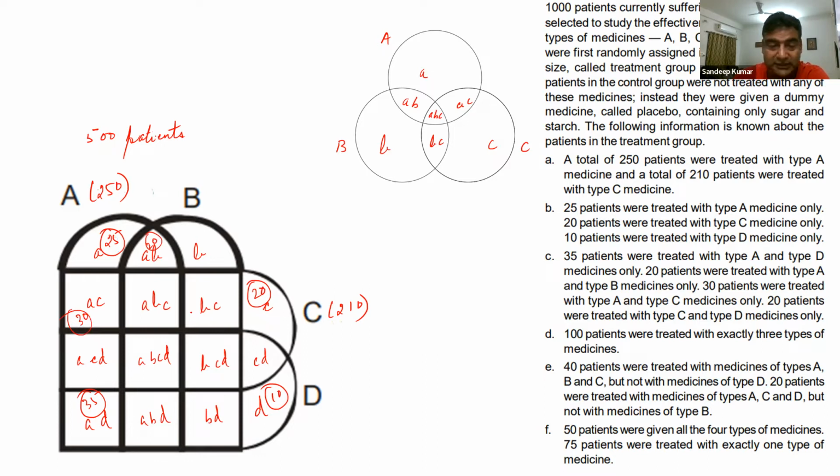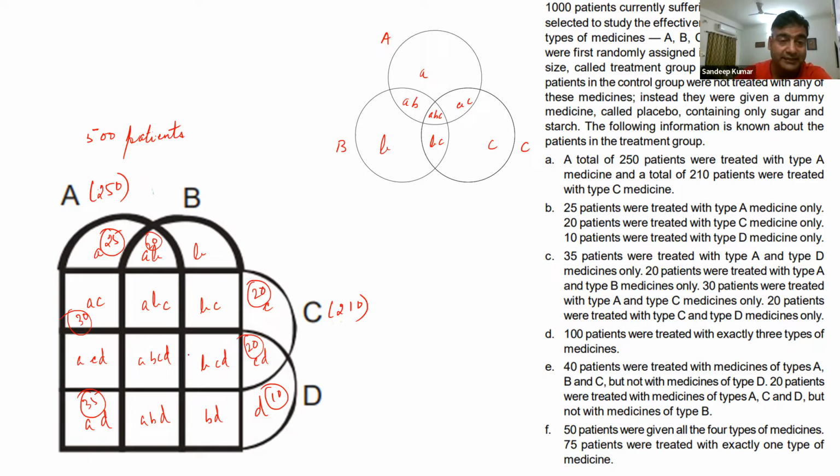20 were treated with CD. So let's figure out where CD is. 20 were treated with CD. Okay. Now, 100 patients were treated with exactly 3 types of medicines.